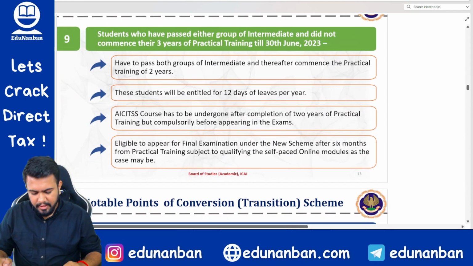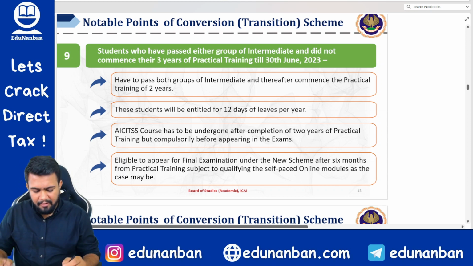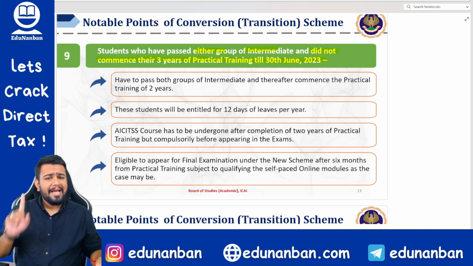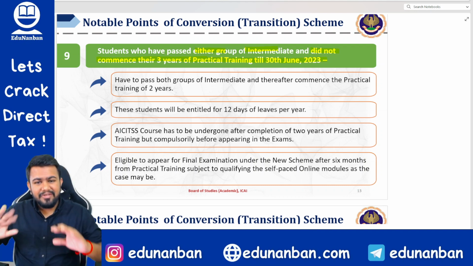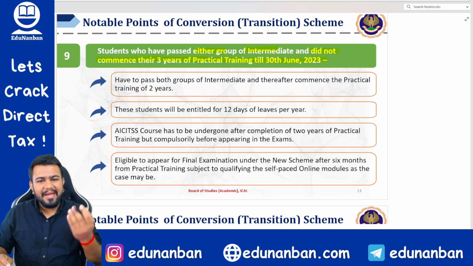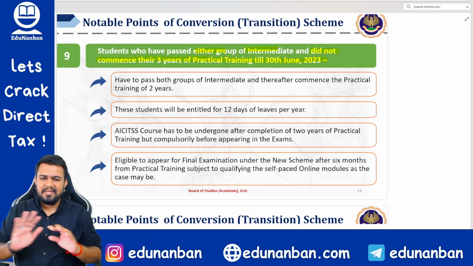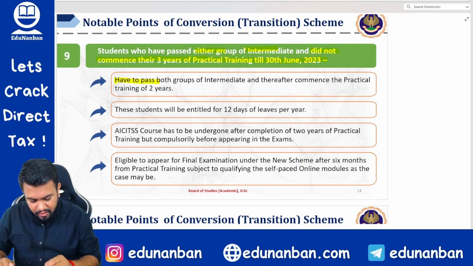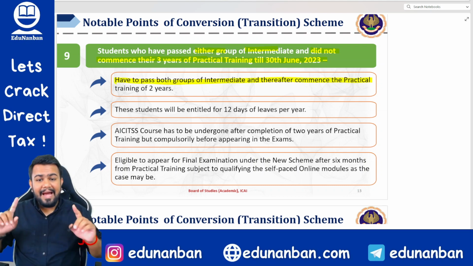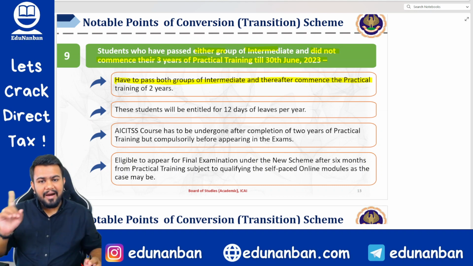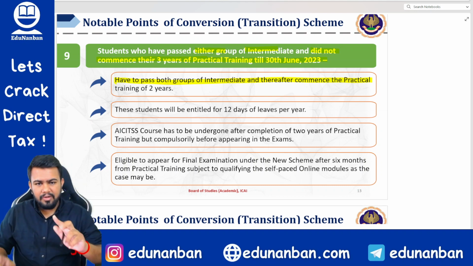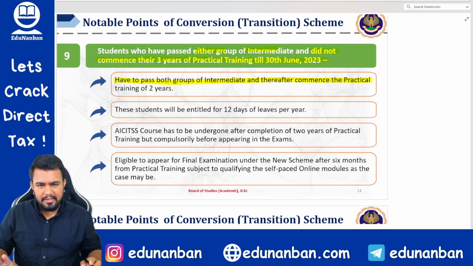Okay. Next, students who have passed either group of intermediate but did not commence their 3 years of practical training. Sir, I have passed one group. Earlier, I was eligible to join articleship, but I did not join articleship. So now, can I join articleship? The answer is no. You have to pass both the groups of intermediate, and after that only you can join. Earlier, you could join after passing one group, but now you have to pass both the groups and then only you can join articleship.